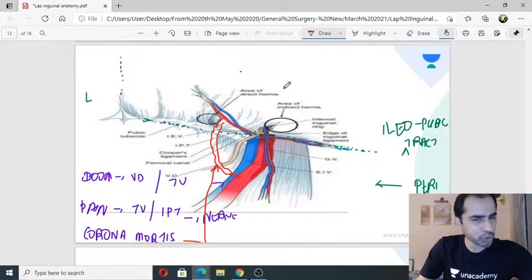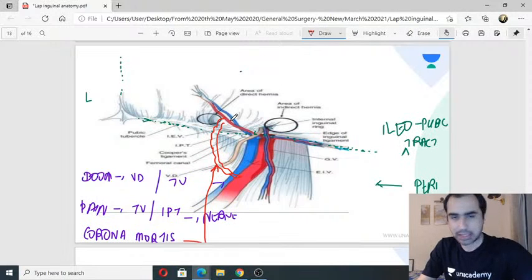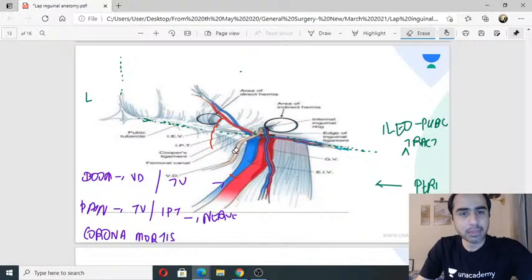Yeah, accessory obturator, which comes usually from the inferior epigastric. Excellent answer. These are our 3 landmarks.